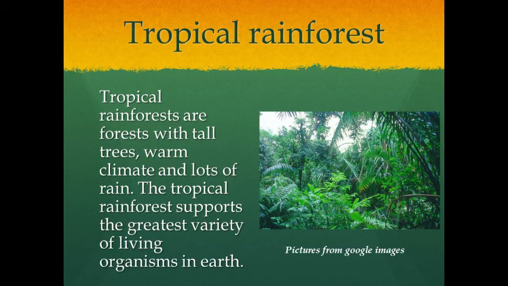That is the reason we can see a wide variety of plants and animals in this region. The major animals living in the rainforest are monkeys, apes, gorillas, tigers, elephants, leopards, lizards, snakes, birds and insects. All these different types of animals live in the tropical rainforest.